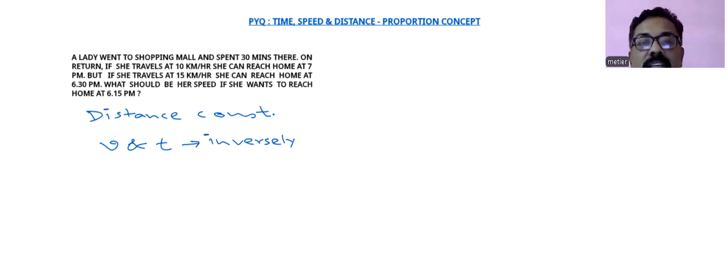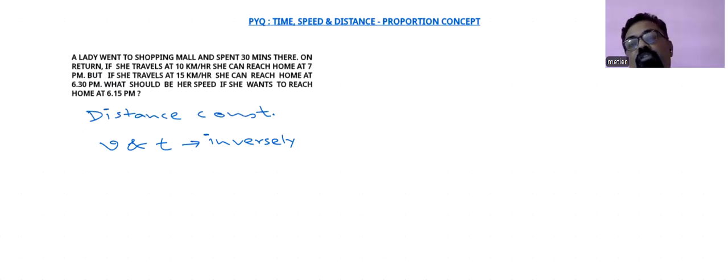If speed decreases, time will increase. In this case, just have a look. If she increases her speed from 10 to 15, so she reaches home earlier, means she takes less time to reach her home. And at the end, you have to go with the time 6:15 p.m. means she has to increase her speed further. And we have to find out that speed.